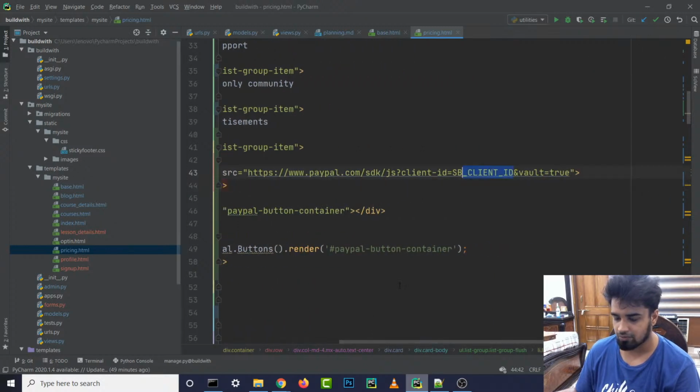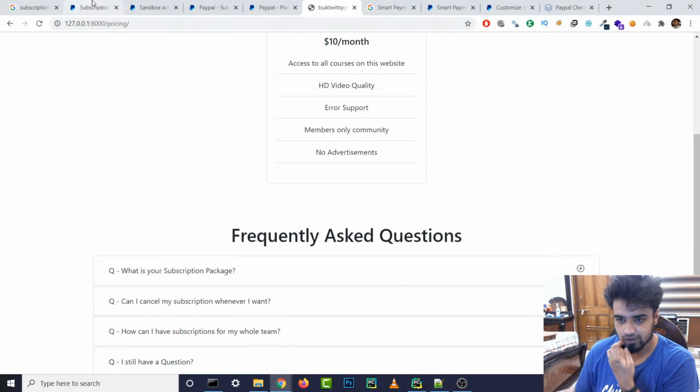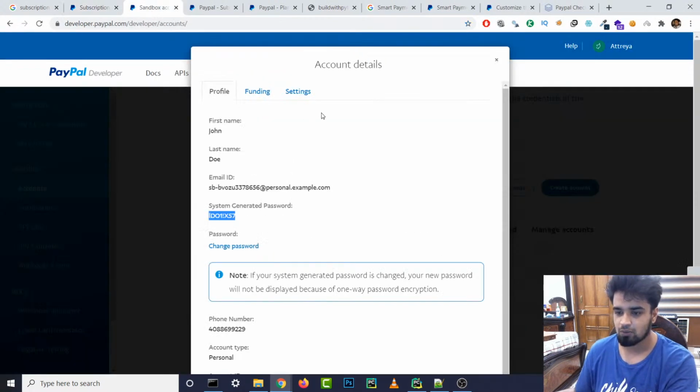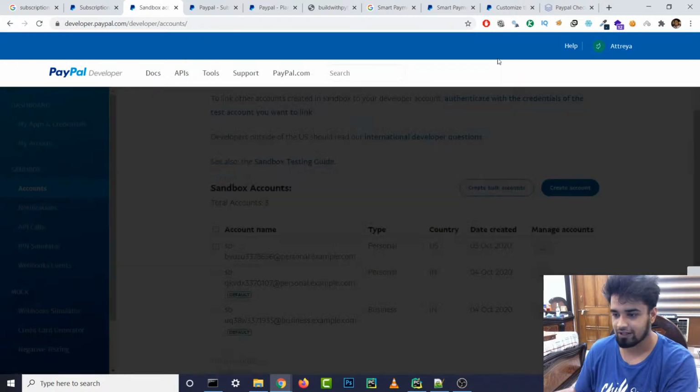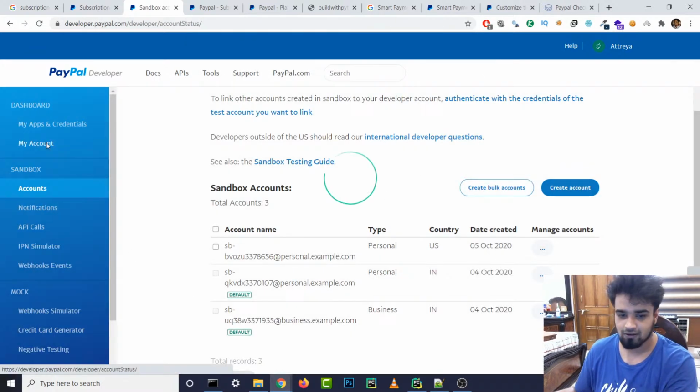Oh man, I didn't put in my client ID. What am I doing? See, this is the problem of copying and pasting. Sometimes you just lose even an idea of what you are doing.